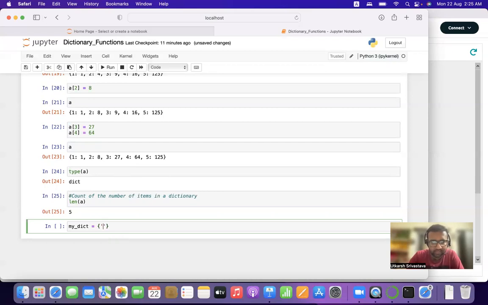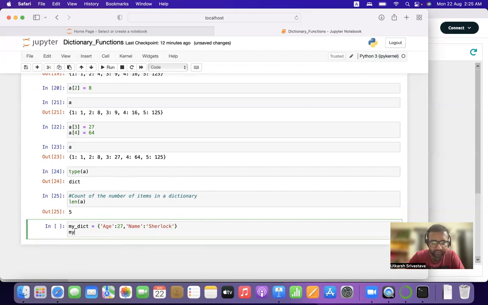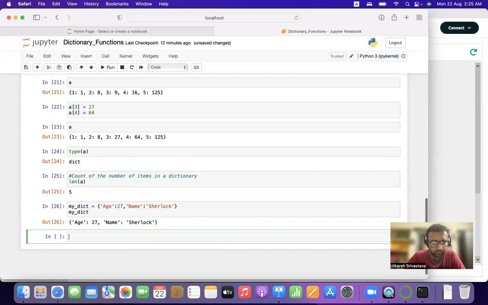Let us have a look at, let's say, age is equal to 27, and name as Sherlock. Let us print this dictionary. It is showing age as 27, name as Sherlock. Let us have a look at its keys.